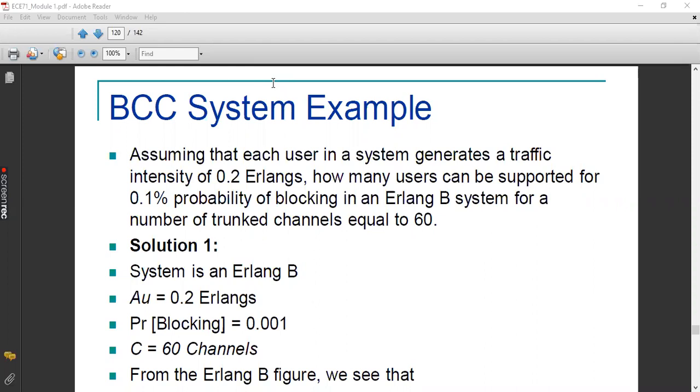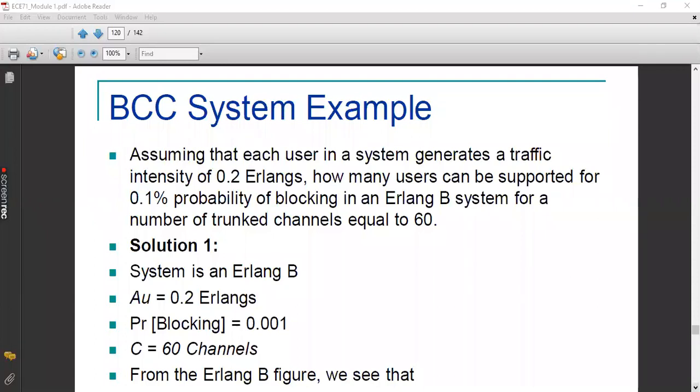Then how many users can be supported? Means you need to find U. You are going to find capital U. How many users can be supported for 0.1% probability of blocking? So that is GOS, and it is given that it is an Erlang B system. Erlang B system is nothing but your BCC or LCC. So probability of blocking is 0.001, for a number of trunked channels 60. So capital C is also given as 60.